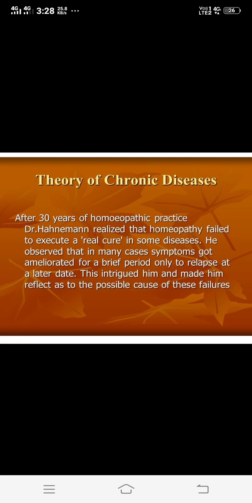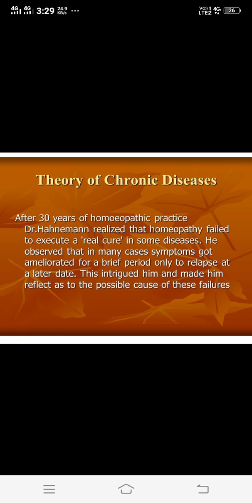Now the third important type of chronic disease is the true chronic disease. True chronic diseases are those diseases in which there is a chronic derangement in the dynamic force due to a chronic dynamic cause, ending with the death of the patient unless treated with the aid of chronic deep acting dynamic remedies, and they are called true chronic diseases. Now in this, the vital force is deranged due to some dynamic cause present in the body, and that we call a dynamic or true chronic disease.